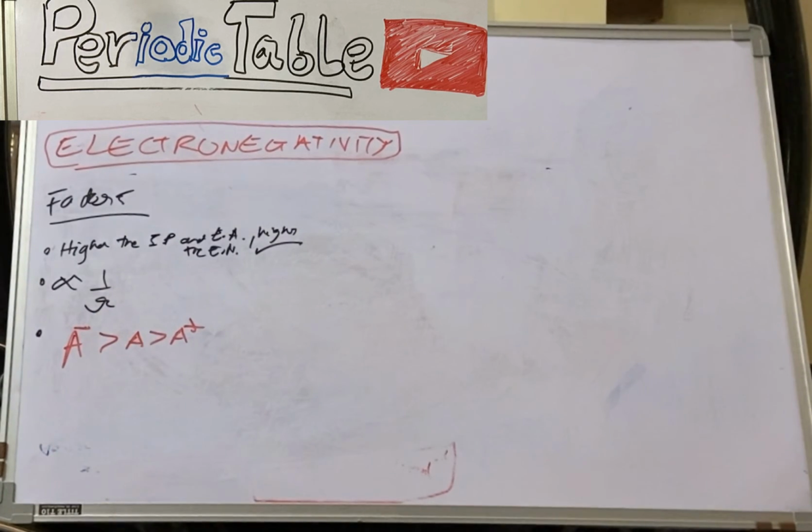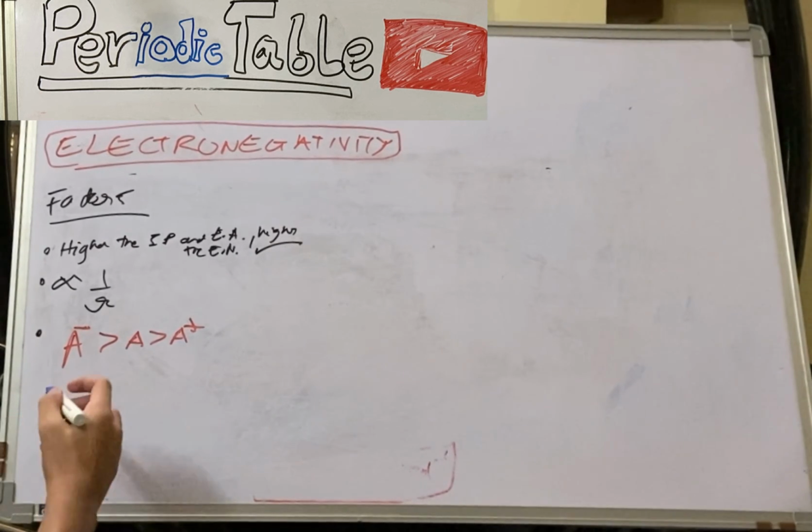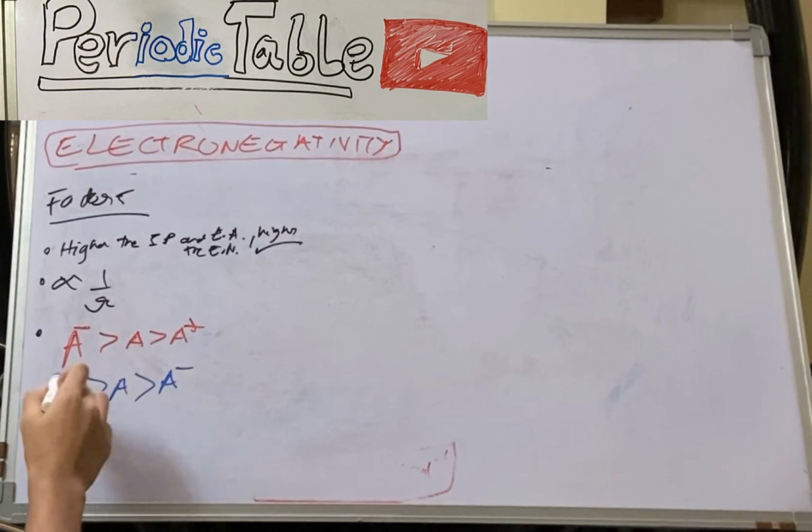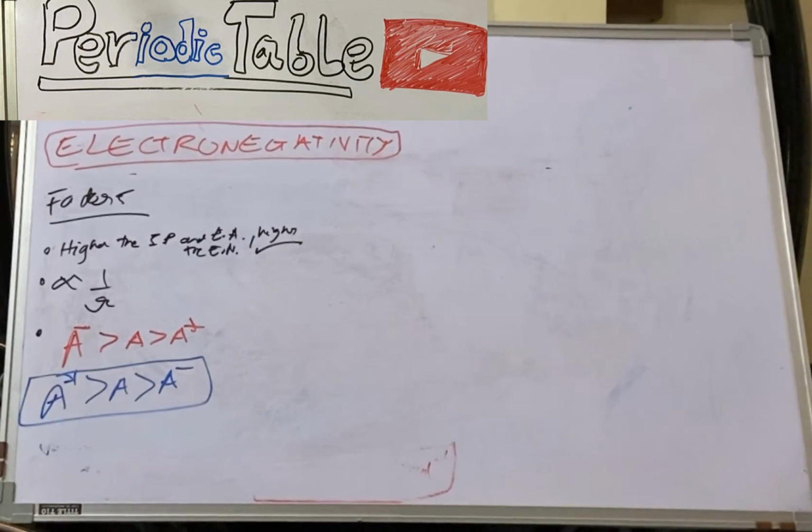Now here it gets reversed, because you can apply logic over here that it's inversely proportional to the atomic radius, so hence we can say that A plus is more than A. Okay, pretty basic stuff, I guess.